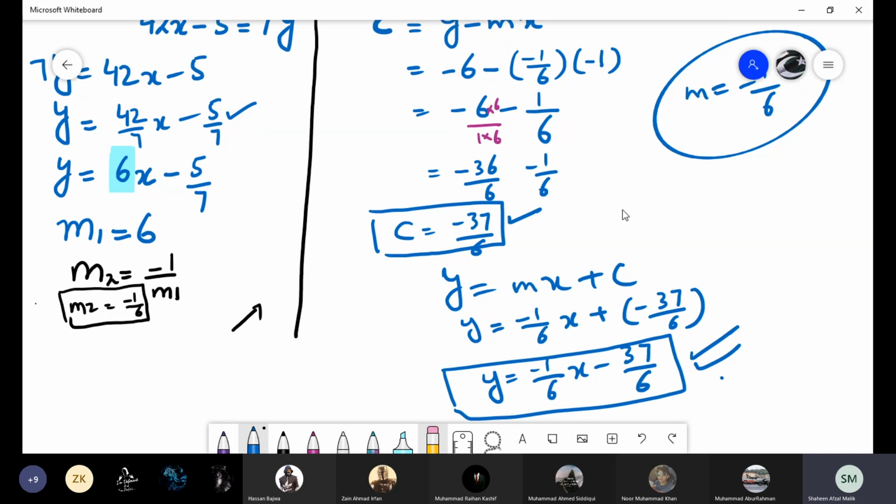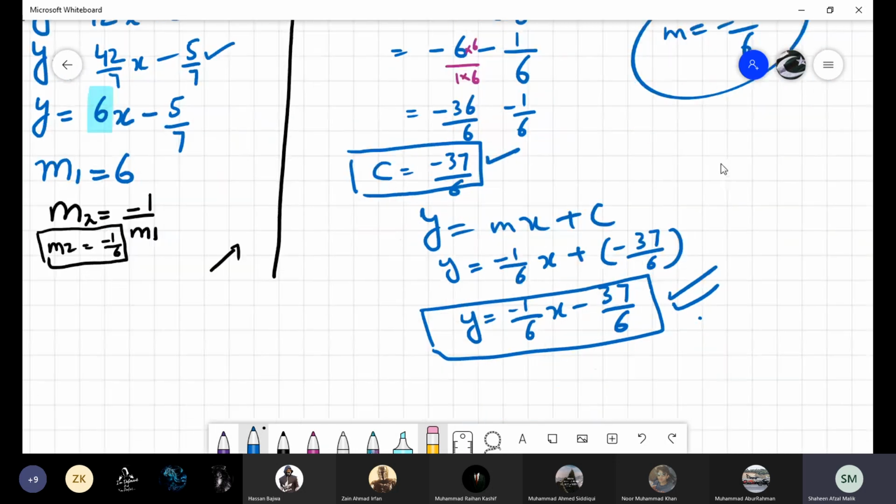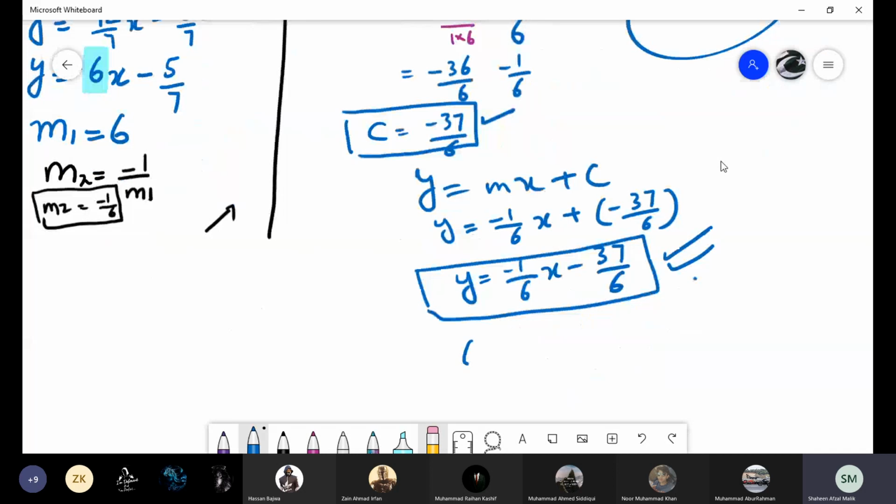But if you want to remove this 6 from the denominators, you can multiply both sides by 6. So it will be 6y, and when you multiply this side by 6, these 6 will be removed. This will be only minus x minus 37. At the back of the book, this is the answer. But if you just write this one, that will also be okay.